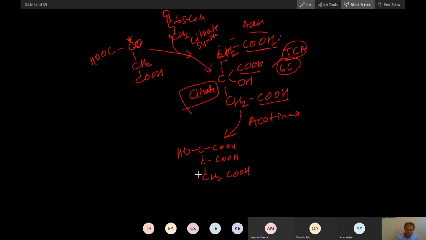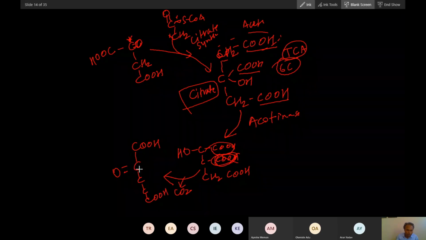Now the second reaction: there will be decarboxylation, and the compound formed is alpha ketoglutarate. In this decarboxylation, carbon dioxide will be removed, and there will be formation of alpha ketoglutarate, a 5-carbon compound.